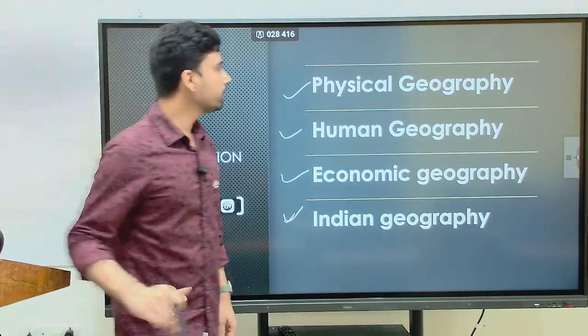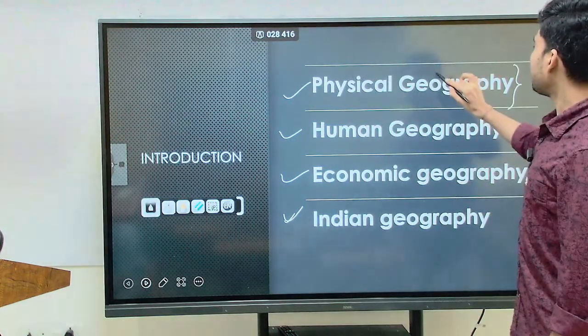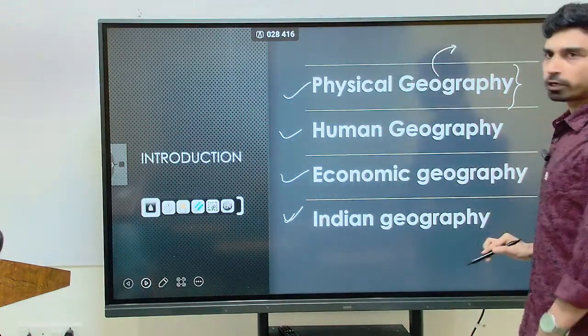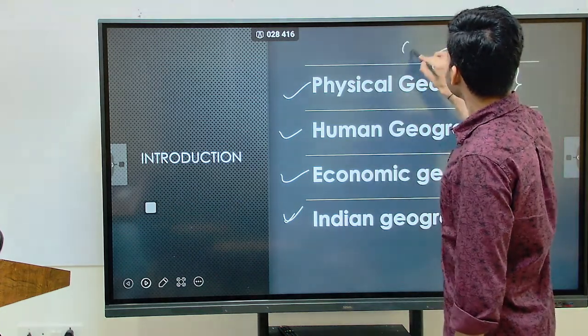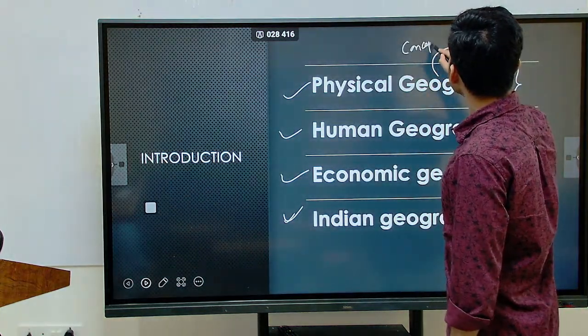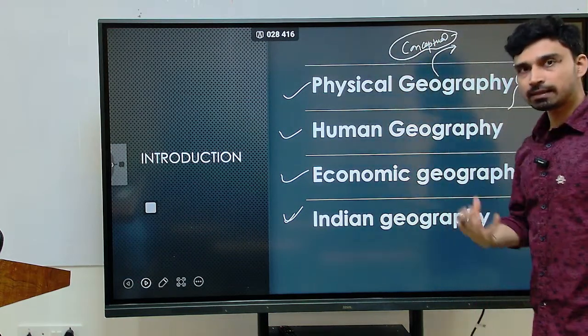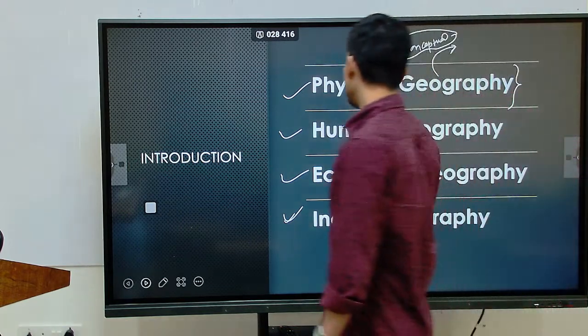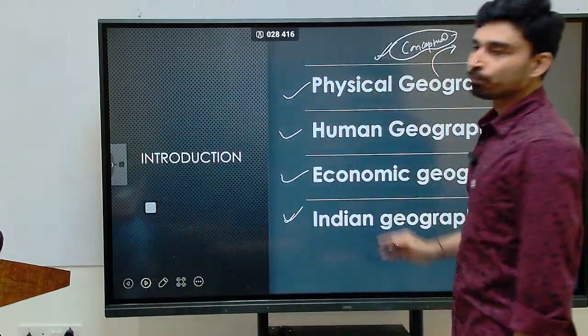So what is important here? If you look at the weightage given by UPSC, we can understand that the physical geography section is the most important. Why are we saying so? The simple reason is that this is the part of geography which is very, very conceptual in nature. That means to have an understanding of any topic, whether it is related to Indian geography or economic geography, the concept of physical geography should be crystal clear.